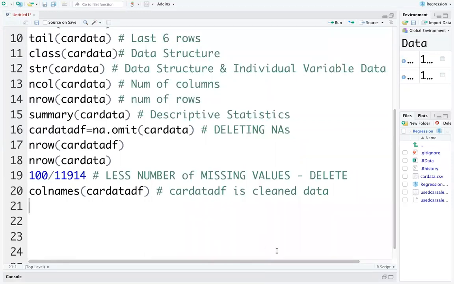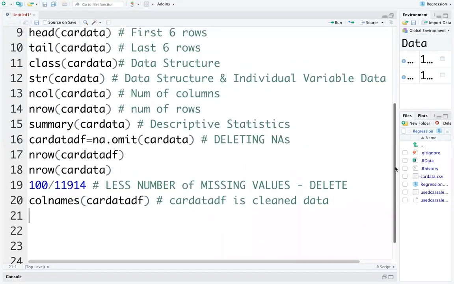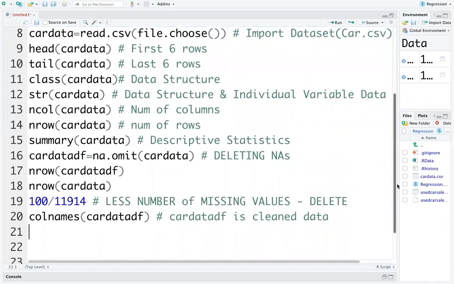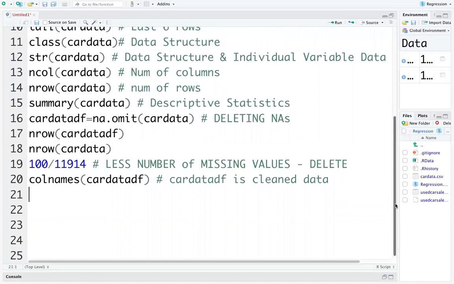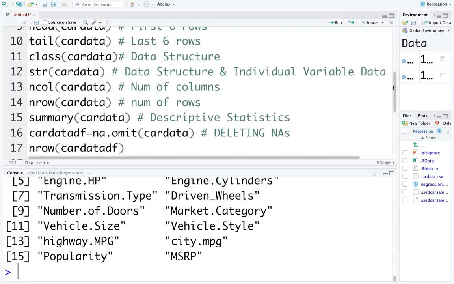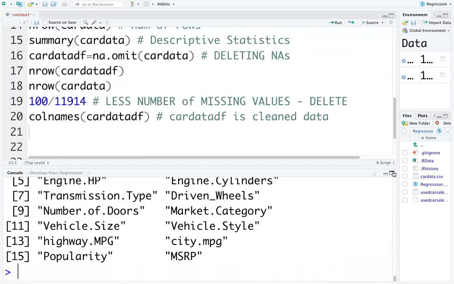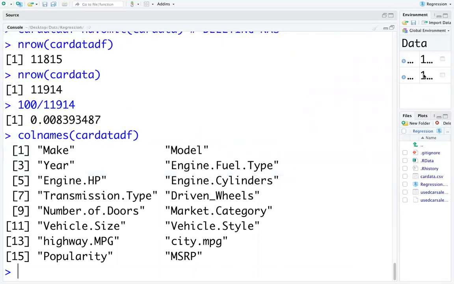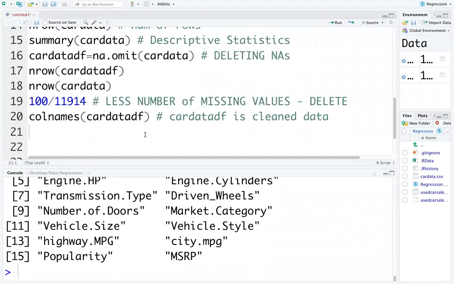Okay, all of you are getting it right? colnames. Once you type colnames, you will see the names of the different columns, right? All of you are seeing the names of different columns. We have seen there are totally 16 columns in our data.